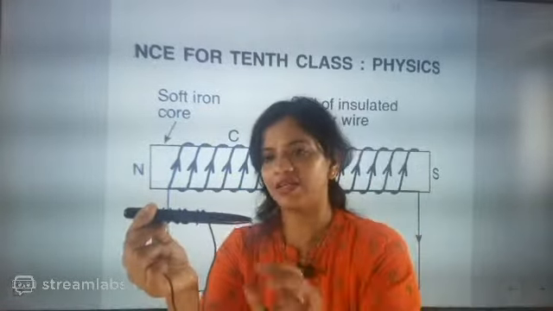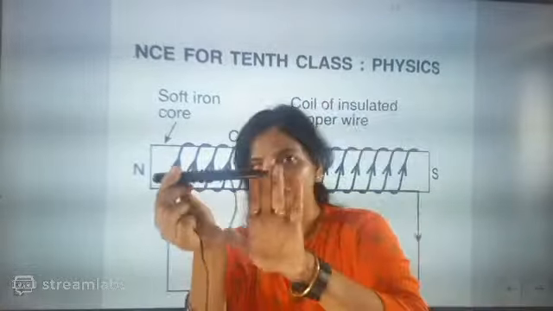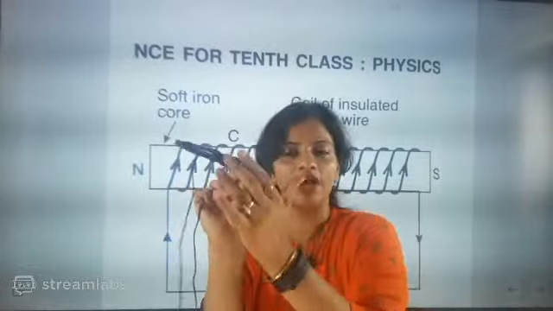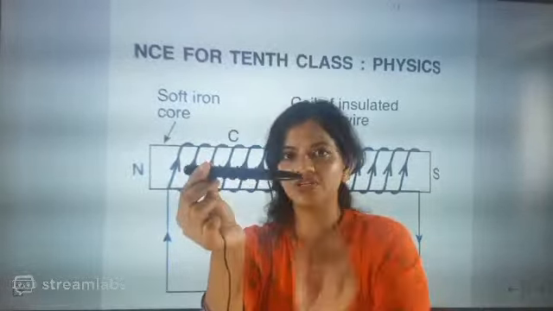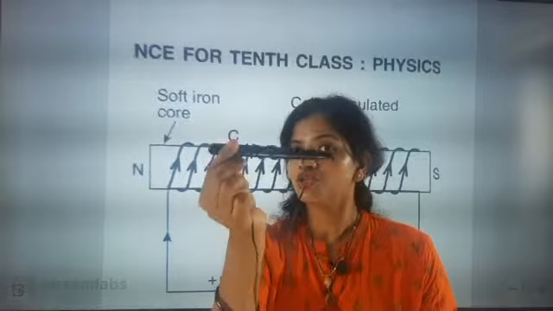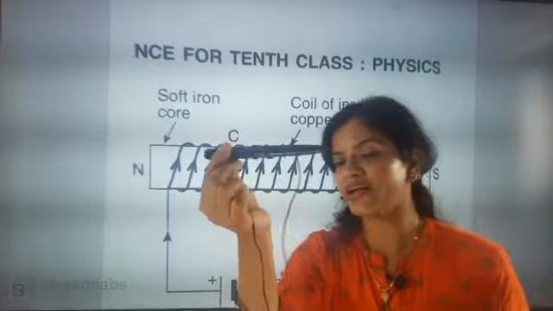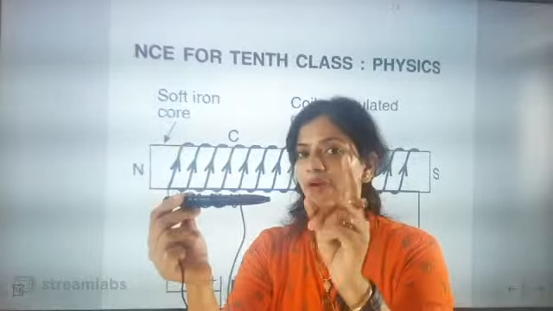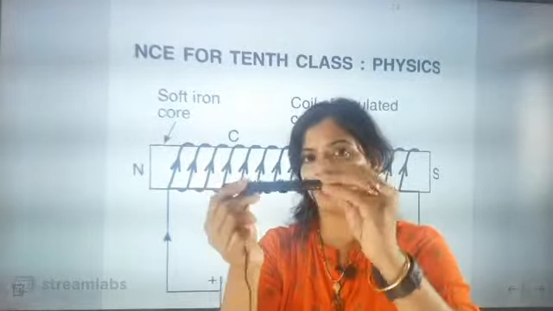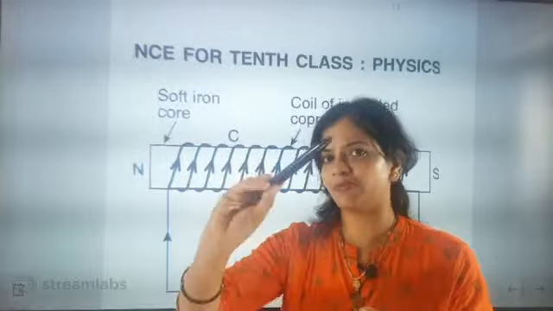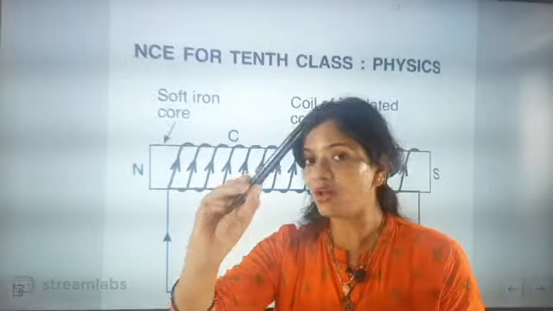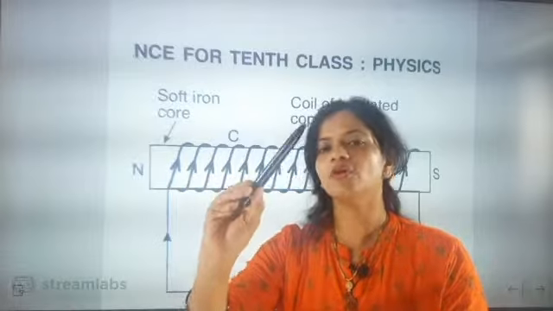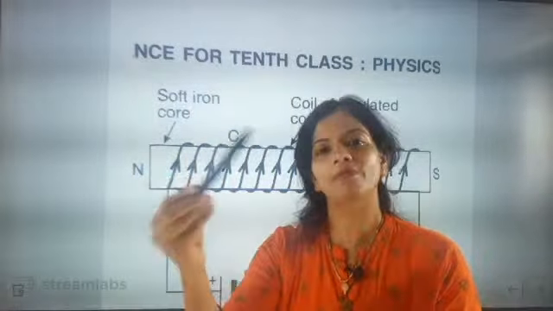Listen to me very nicely. Inside the coil a magnetic field will be generated, and outside also. But I told you one thing, that the magnetic field inside will be strong. So here I got a very strong magnet. Now beta, what type of core material I am using will also decide the strength of the magnetic field, or how strong the magnet will be.